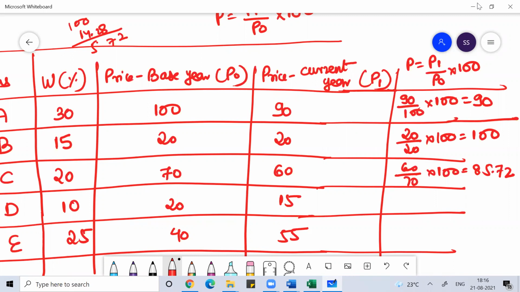Correct me if I'm wrong. This is 15 by 20 into 100, this is 75. This is 55 by 40 into 100, which is 11 by 8, 137.5.